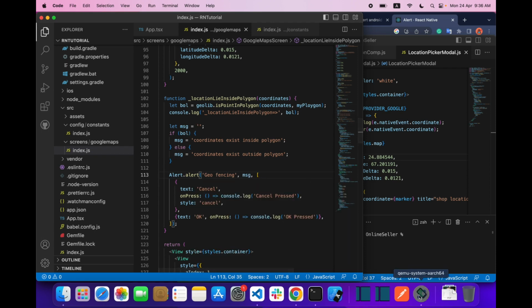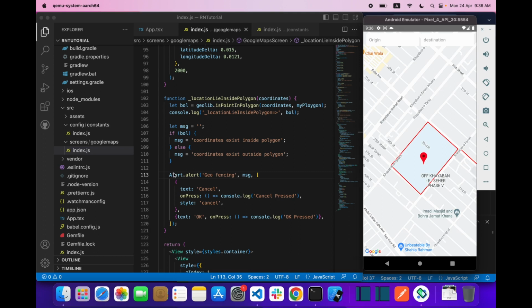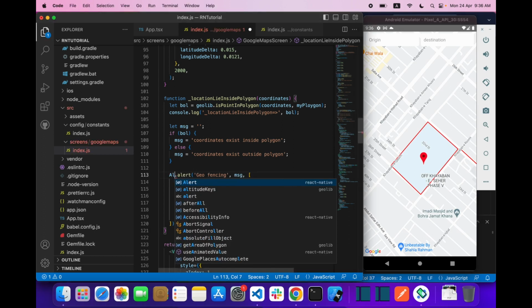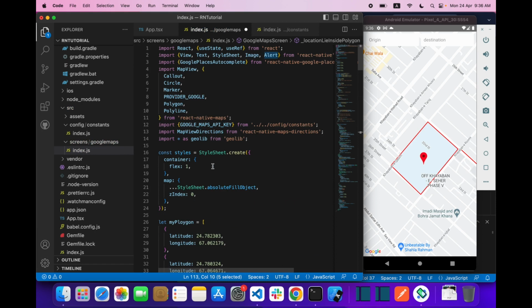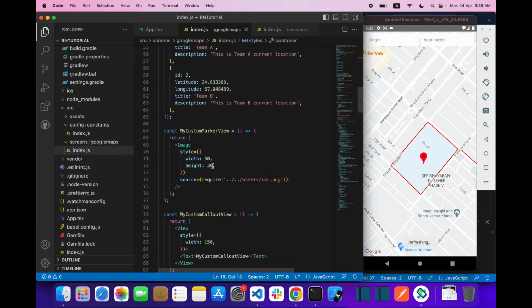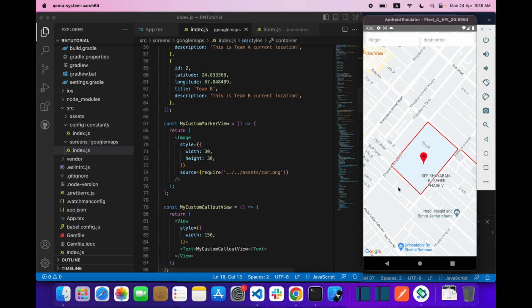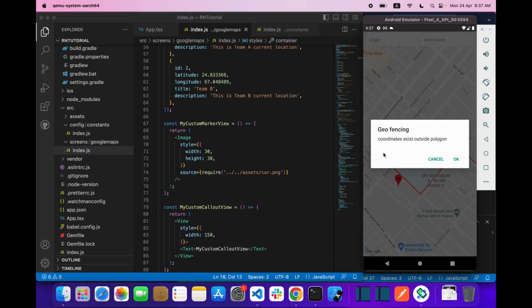Okay, now save it. The first thing that we are going to do is alert. We need an alert over here. Okay, now save it. Let me check now. The coordinates exist outside polygon, okay, or exist inside polygon.